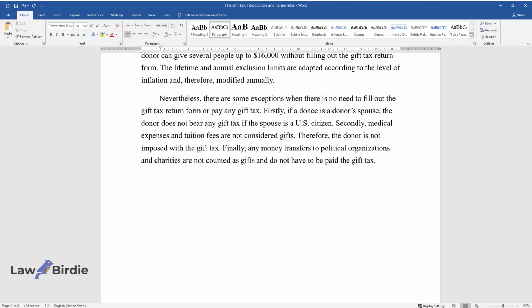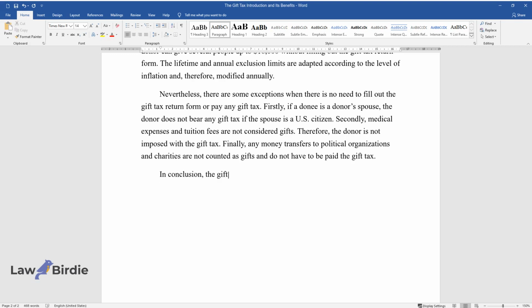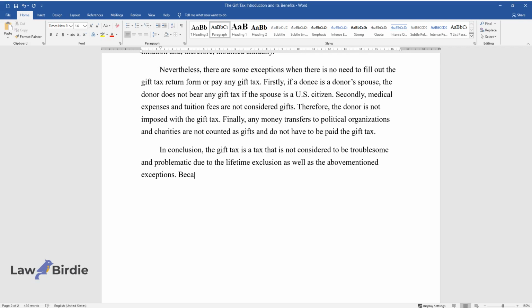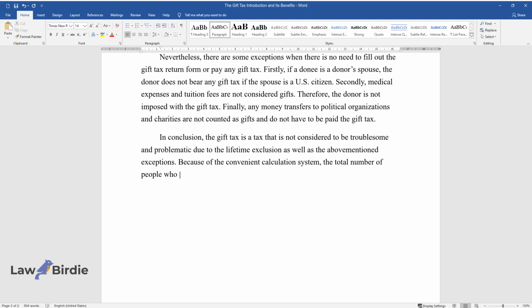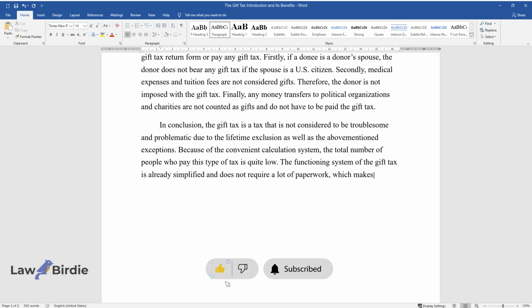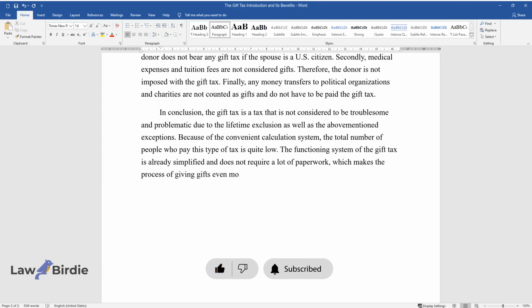In conclusion, the gift tax is a tax that is not considered to be troublesome and problematic due to the lifetime exclusion as well as the above-mentioned exceptions. Because of the convenient calculation system, the total number of people who pay this type of tax is quite low. The functioning system of the gift tax is already simplified and does not require a lot of paperwork, which makes the process of giving gifts even more enjoyable.